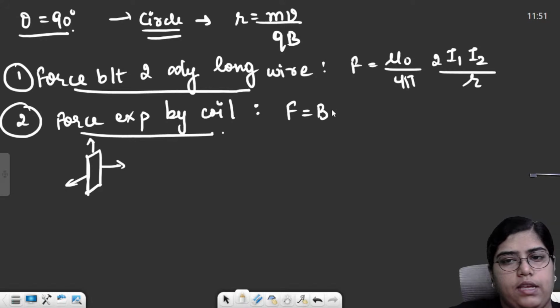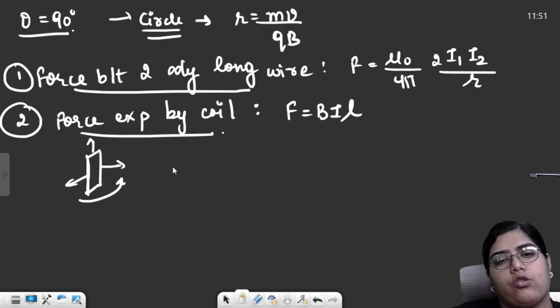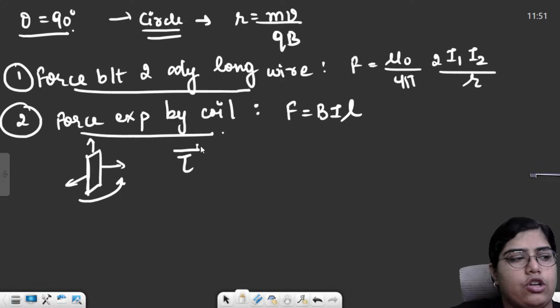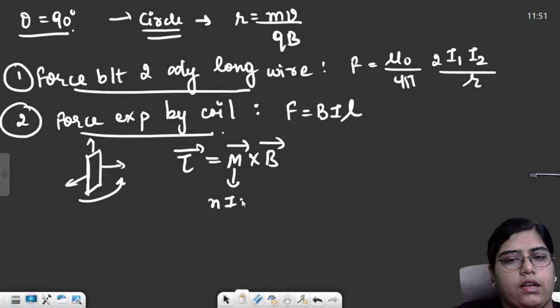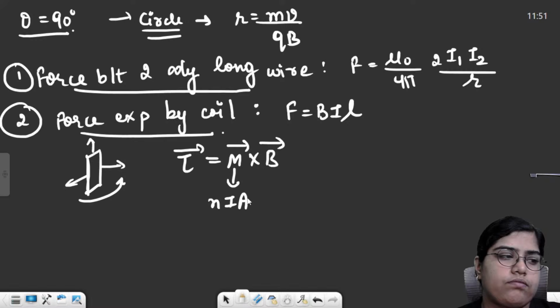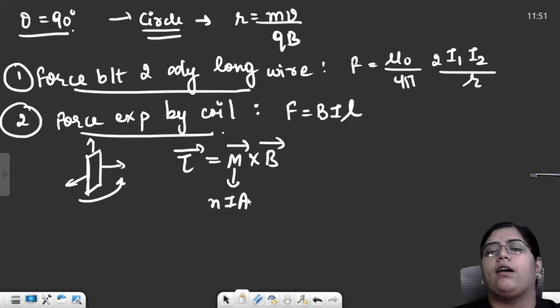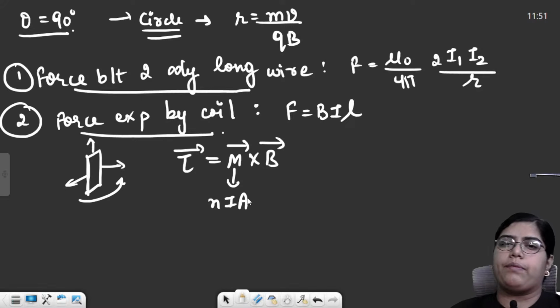Force was simply BIL, and it will also experience a rotating tendency, that means a torque. Torque was simply M cross B. Value of M was NIA. We'll discuss these things in magnetism and matter. So M was basically the pole strength in case of a magnet, right? Pole strength of the dipole, magnetic dipole moment.